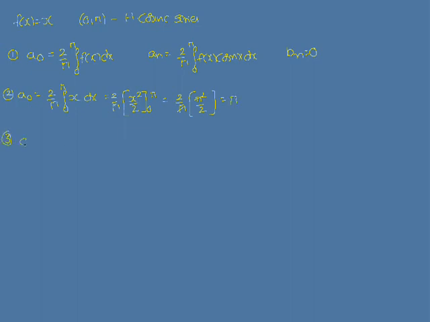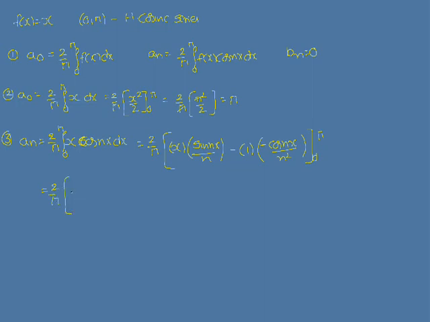So a n is equal to 2 by pi into integral 0 to pi f of x, which is x, cos nx dx. That is equal to 2 by pi into x times the integral of cos nx, which is sin nx by n, minus the derivative of x, which is 1, times the integral of sin nx, which is minus cos nx by n square, between the limits 0 to pi.